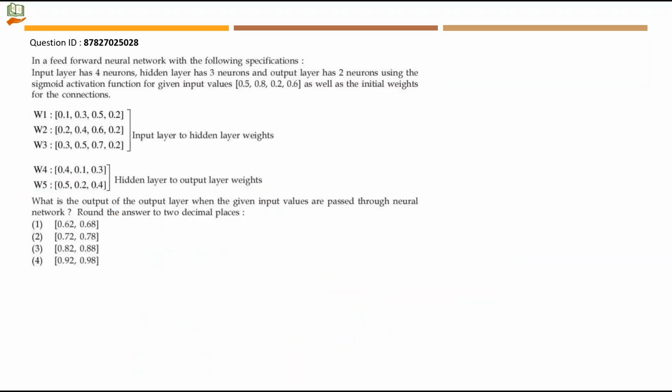Next question. In a feed-forward neural network with the following specifications. So let's understand the structure of the neural network now. Input layer has 4 neurons. So let's take this as the input layer. 1, 2, 3, 4. Hidden layer has 3 neurons. This is the hidden layer. 1, 2, 3. Output layer has 2 neurons.